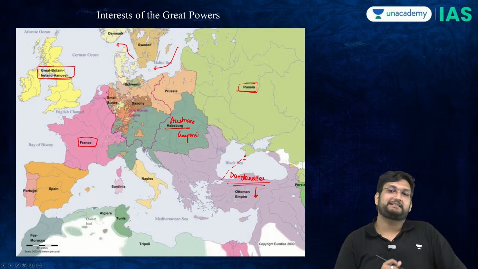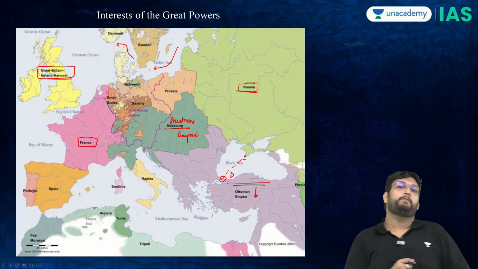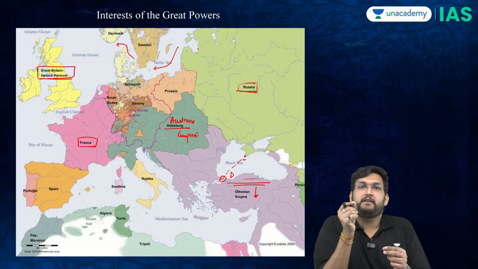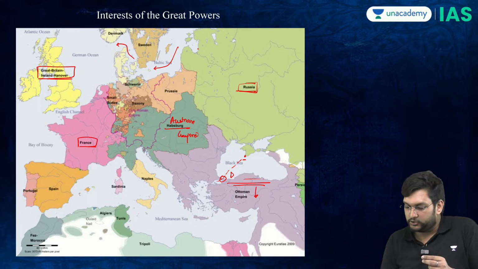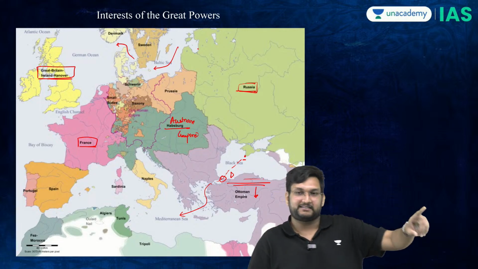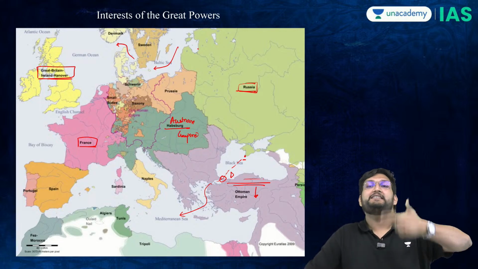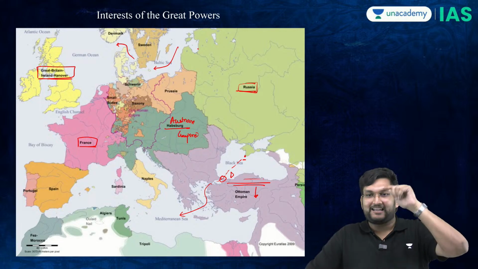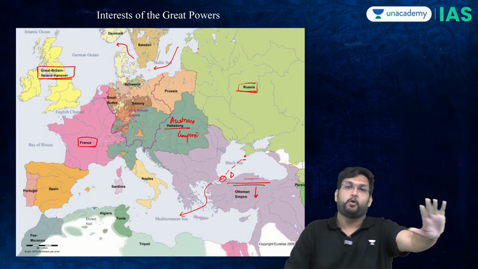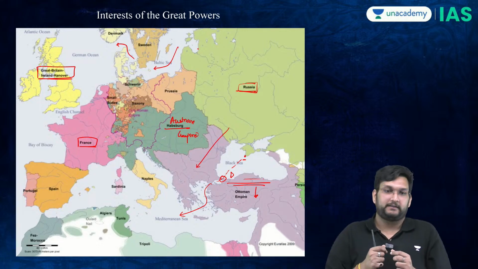Now, the Dardanelles Strait is basically controlled by the Ottomans. Therefore, if the Russians want to enter the Mediterranean Sea, they have to go through the Dardanelles Strait, and therefore Ottoman territory. So now tell me, would it not be in the interest of the Russians that this sector goes out of the hands of the Ottomans, which in turn leads to Russia expanding into this sector?